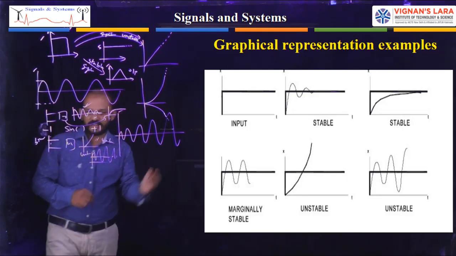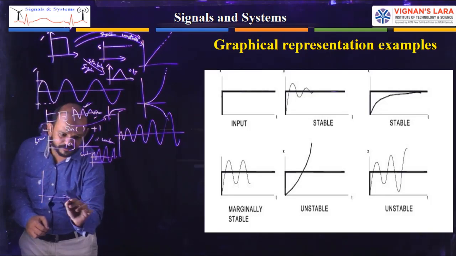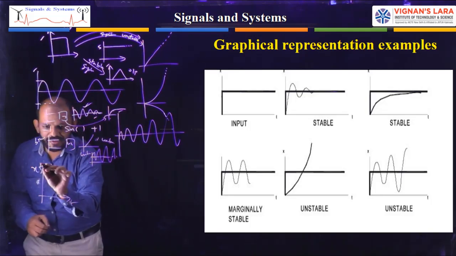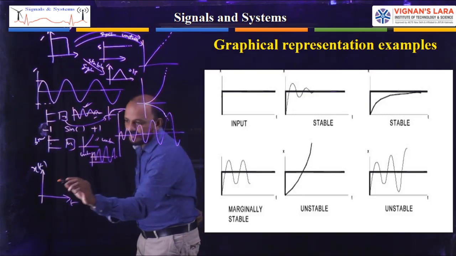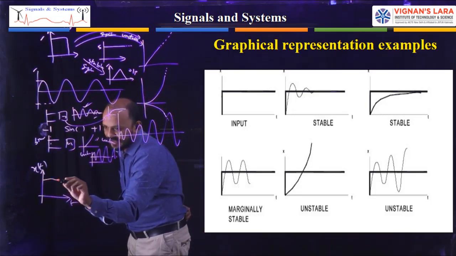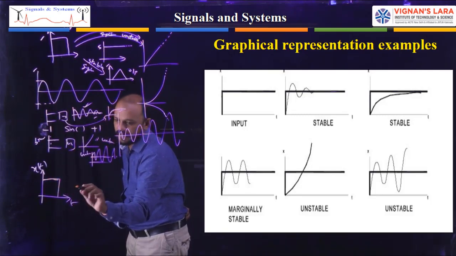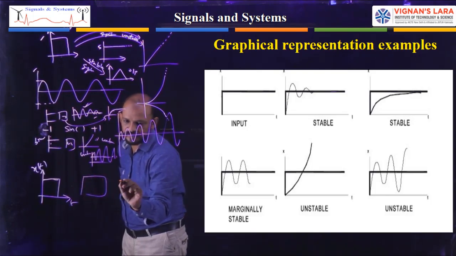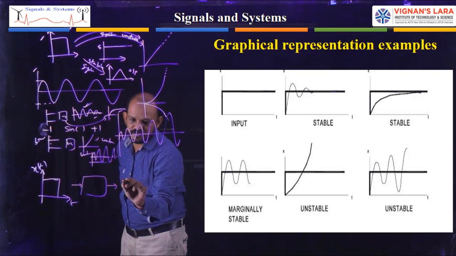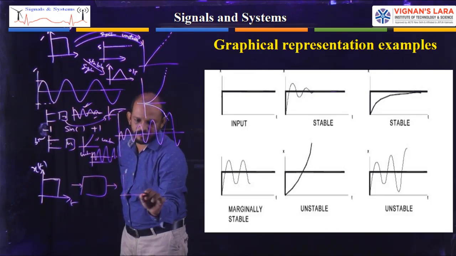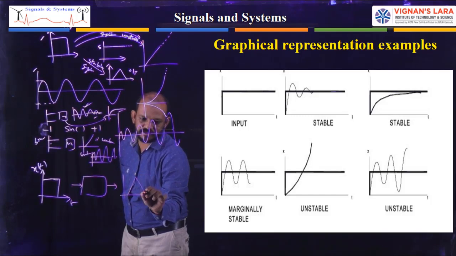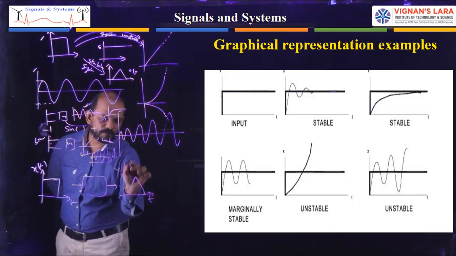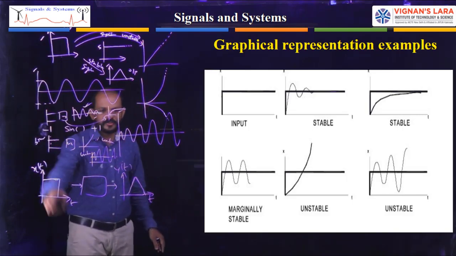So for your better understanding, I will write here. Let us take a signal like this, x of t. Taking the input signal like this one. See, this is my input and it is given to a system, okay, and the system is producing an output like this. This is t and this is y of t. See, this is the input and this is the output.